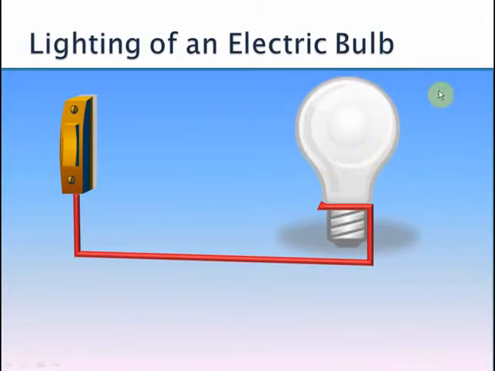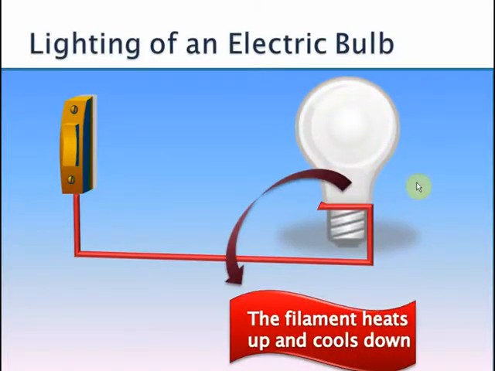The lighting of an electric bulb is a physical change. Here, I turn on the switch and the bulb lights up. I turn off the switch and the bulb goes off. I turn on the switch and the bulb lights up again. This is a physical change because, in the case of a bulb, there's a substance called a filament, and this filament heats up and cools down. That's what happens when we press the switch.